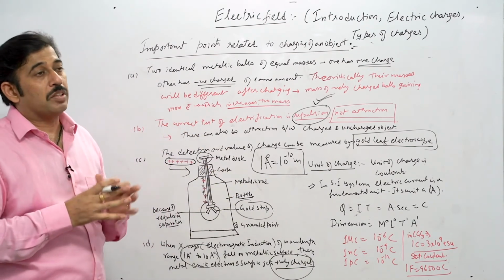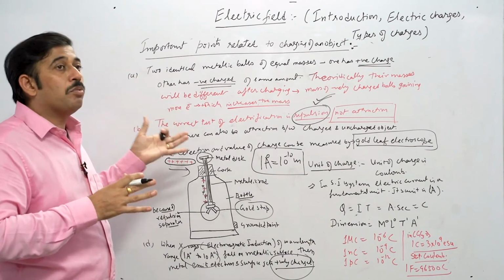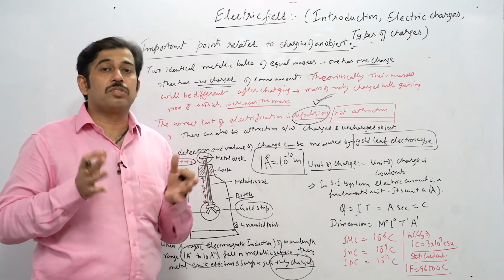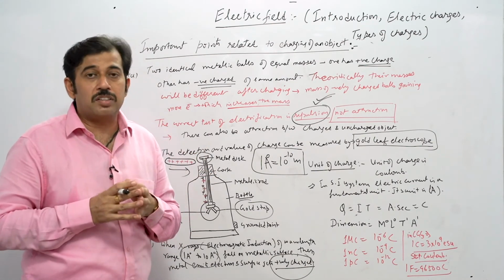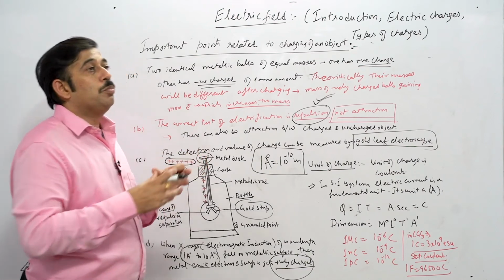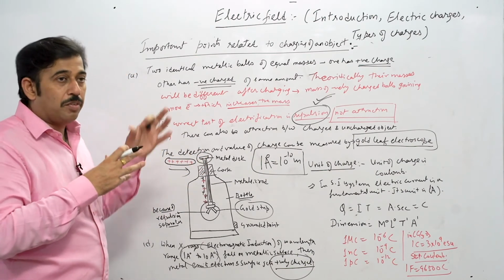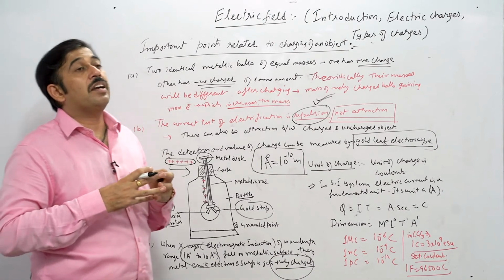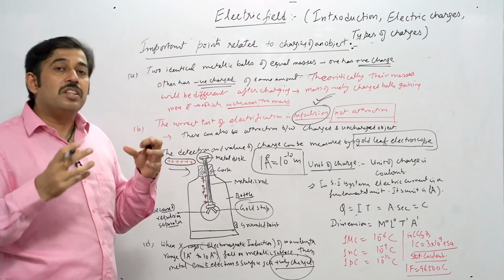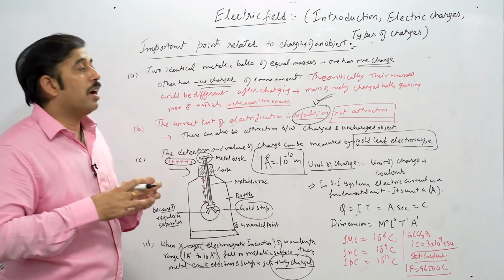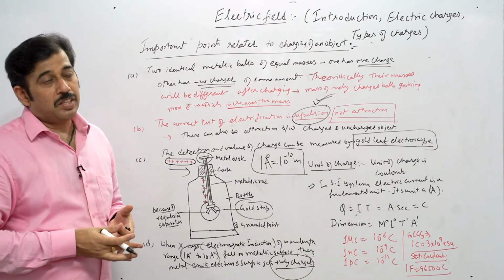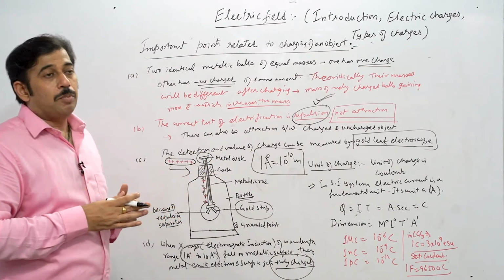Friction means the rubbing process. And what we discussed earlier about conduction, in that portion we know that conductors are the most important material in conduction of charge, and for that we need to understand what kind of material should be brought close to the conductors. We have seen in the previous study material that conduction can be done by bringing an uncharged body near the charged one, and then a redistribution of charge takes place, which can be very easily understood from that part.